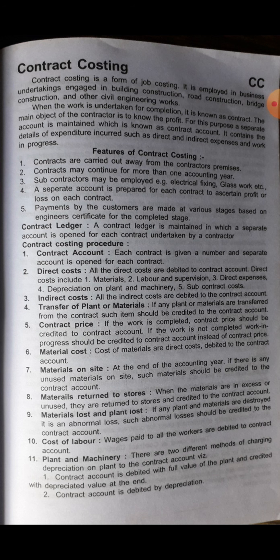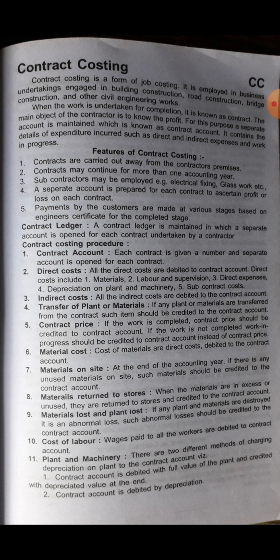Next, difference between job costing and contract costing. When we compare job costing with contract costing, we will find so many differences. First, definition. Job costing is the ascertainment of costs that are incurred in the undertaking of a specific job or project.